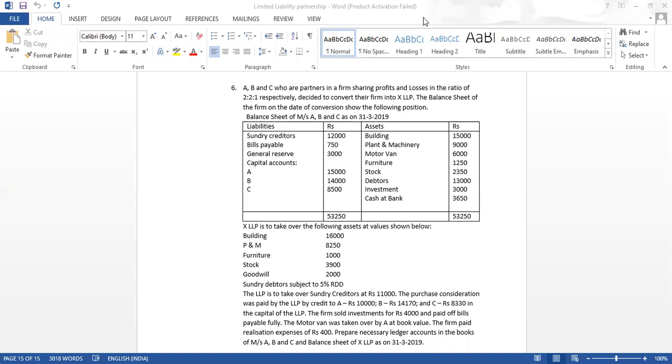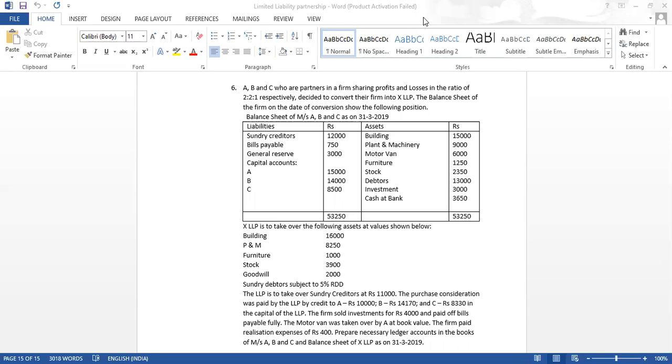They decided to convert their firm into XLLP. So they want to convert their business into LLP. The name of the business will be XLLP. The balance sheet of the firm on the date of conversion shows the following position. Balance sheet of Messrs. A, B, and C as on 31/3/2019.